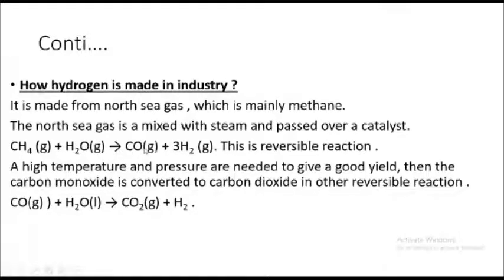So the products will be carbon monoxide, which is a gas, and also hydrogen, which is a gas. So the reactants and the products are all in the form of gas.